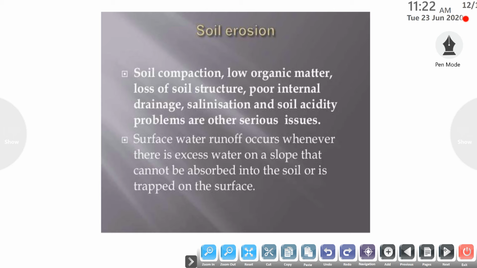Next is soil erosion. Soil erosion is the process of the removal of the top layer of the soil.